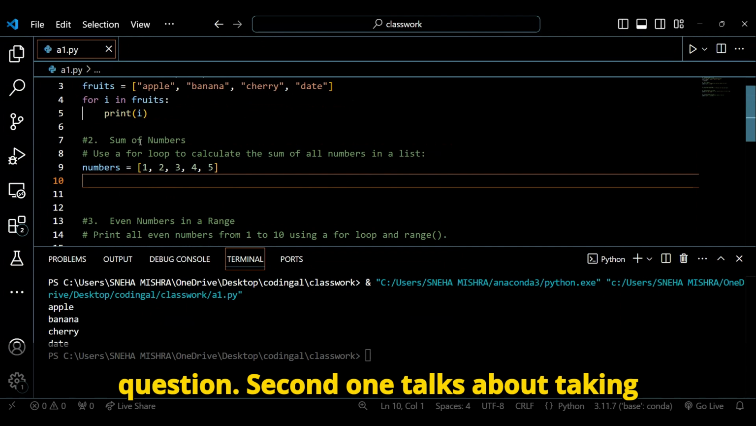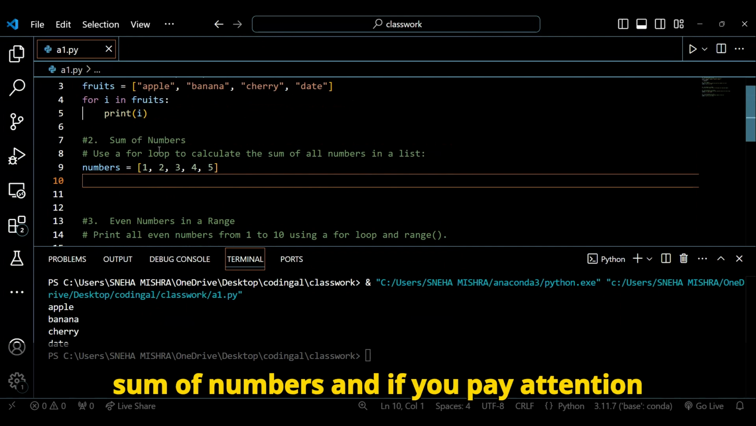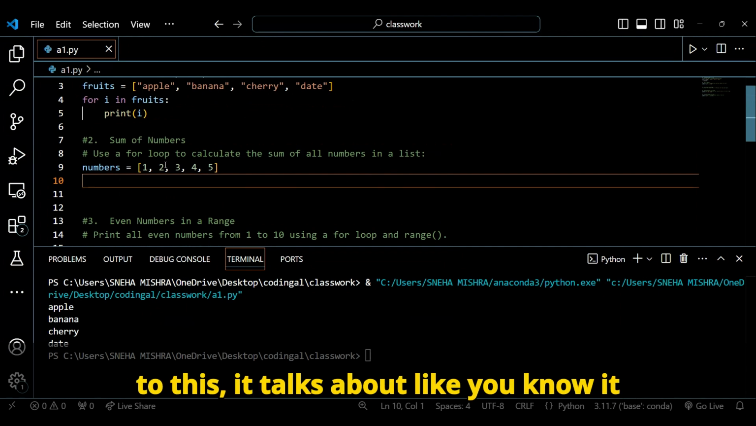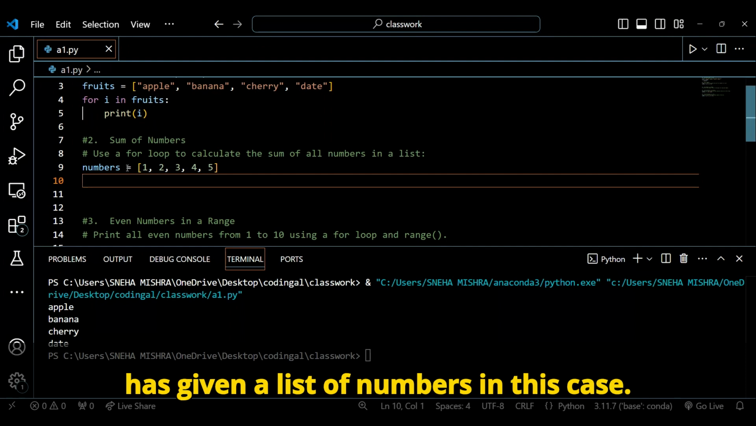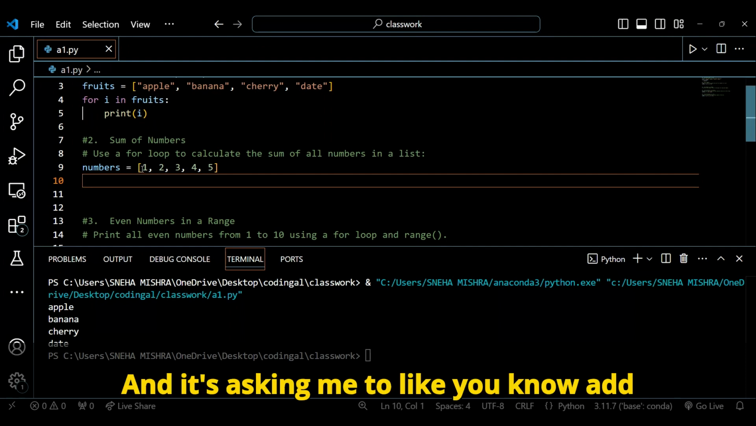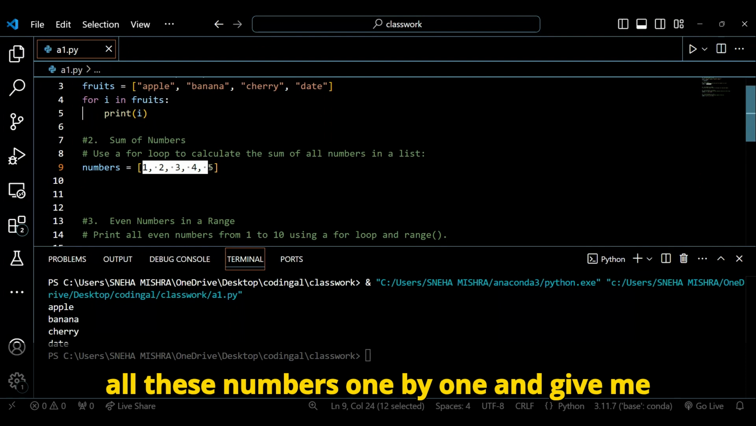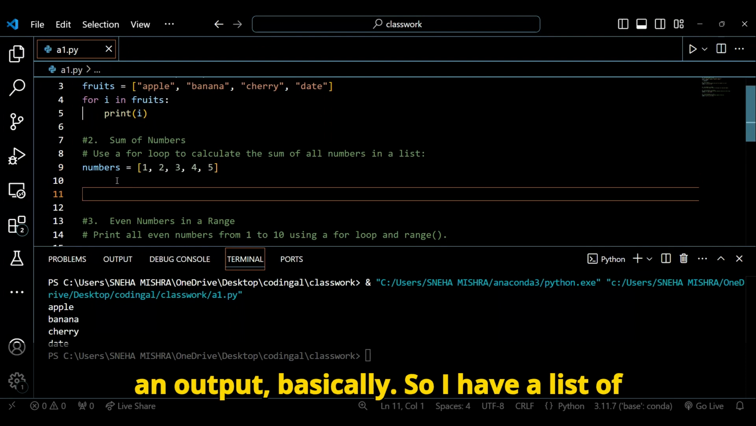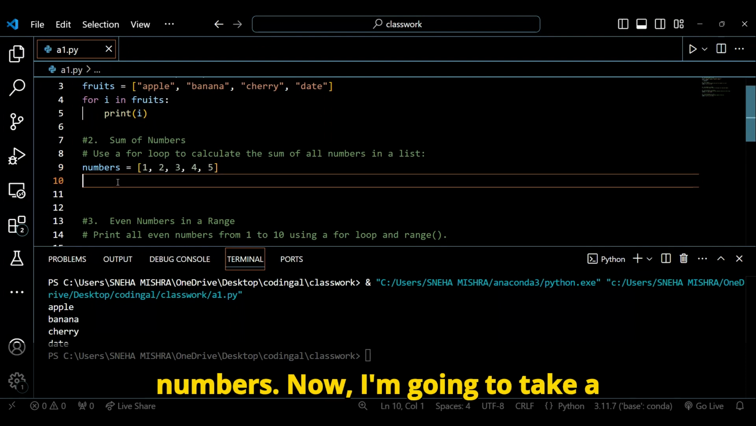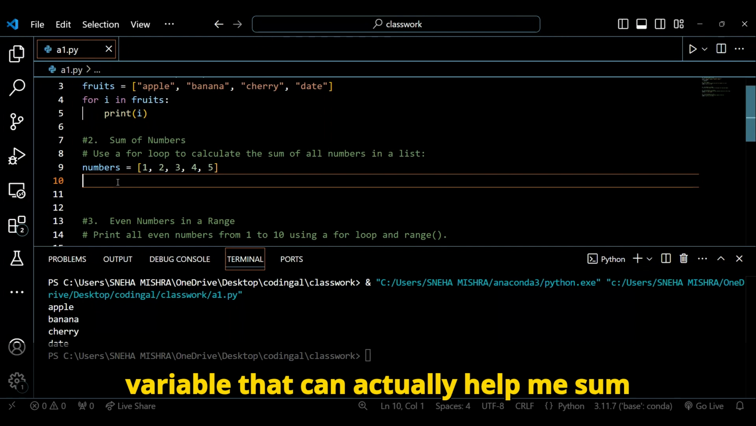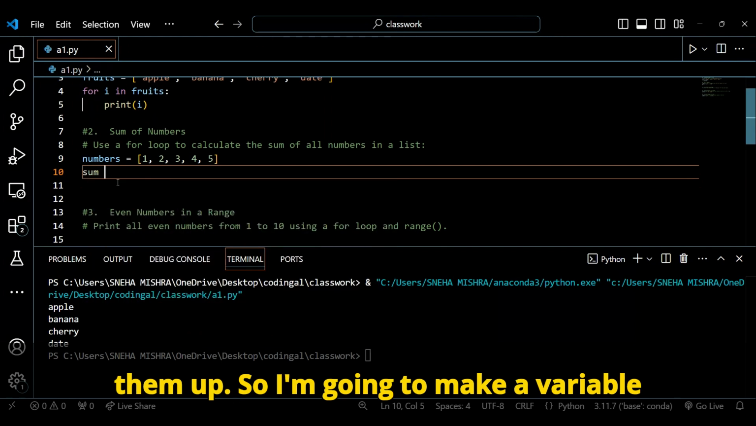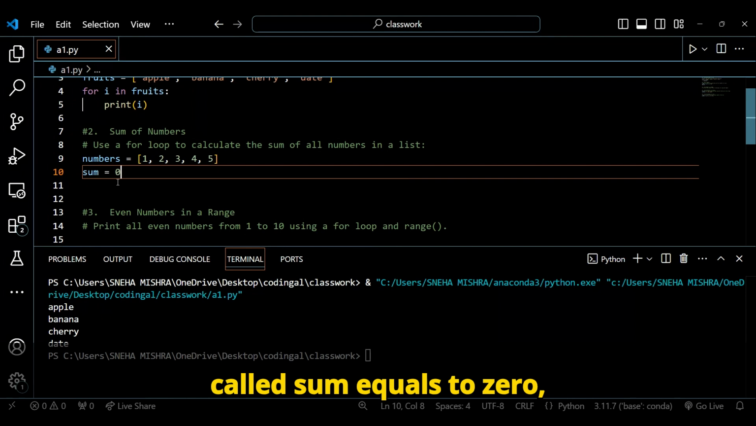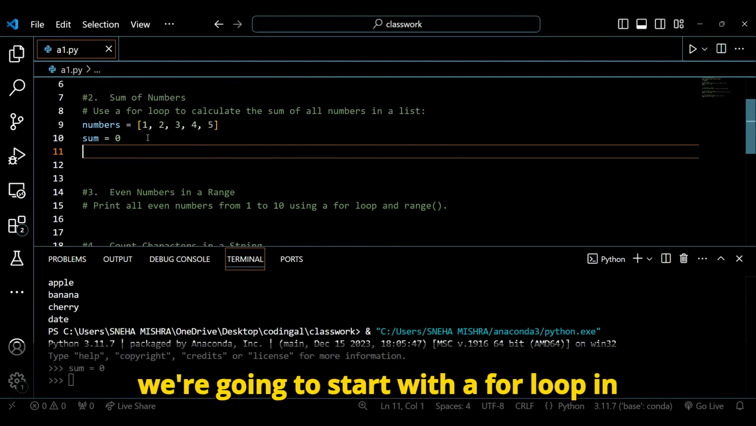The second one talks about taking the sum of numbers. If you pay attention to this, it has given a list of numbers in this case, and it is asking me to add all these numbers one by one and give me an output. So I have a list of numbers. Now I'm going to take a variable that can help me sum them up. So I'm going to make a variable called sum equals 0. For this, we're going to start with a for loop in our case.